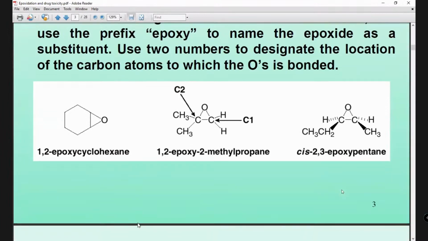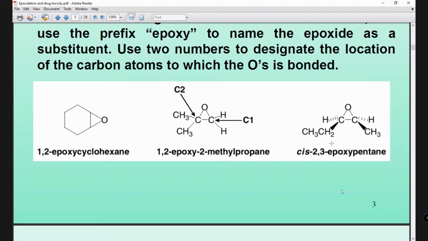So there is 1,2-epoxy cyclohexane. You can see the oxygen, and this is carbon, this is carbon. So this is epoxy cyclohexane. Cyclo means circle, and hexane means 6: 1, 2, 3, 4, 5, 6. So this is the way.